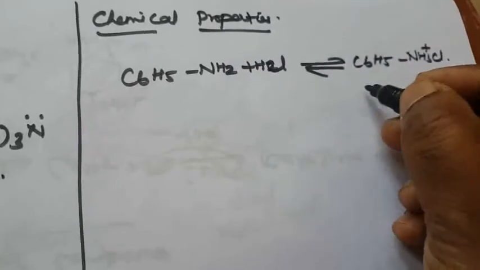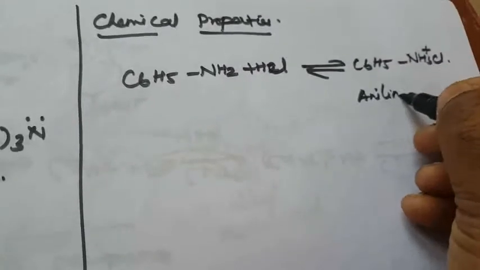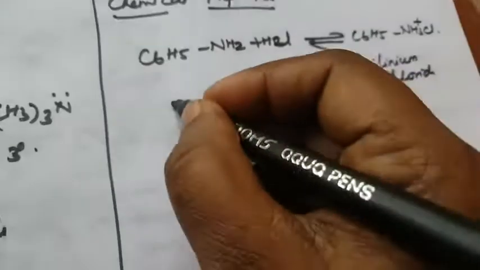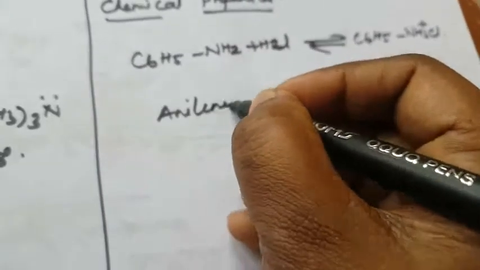So this is anilinium chloride, and this is called aniline.